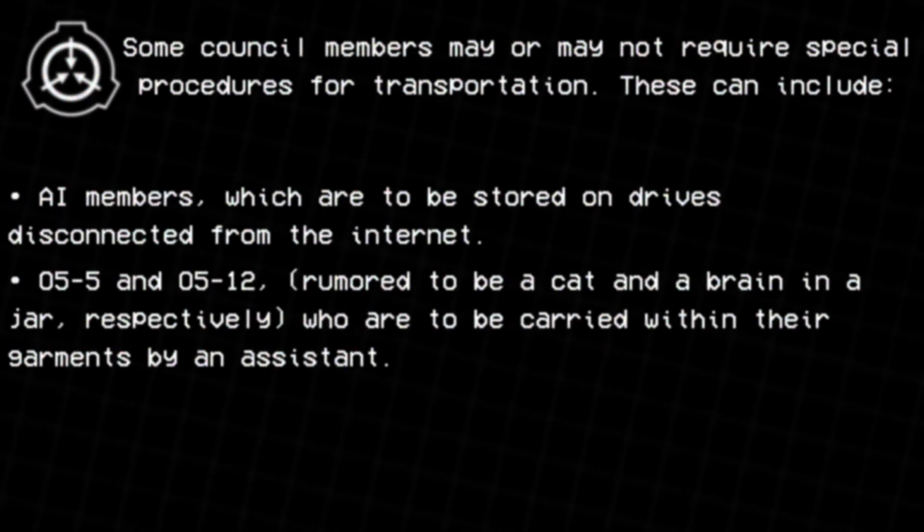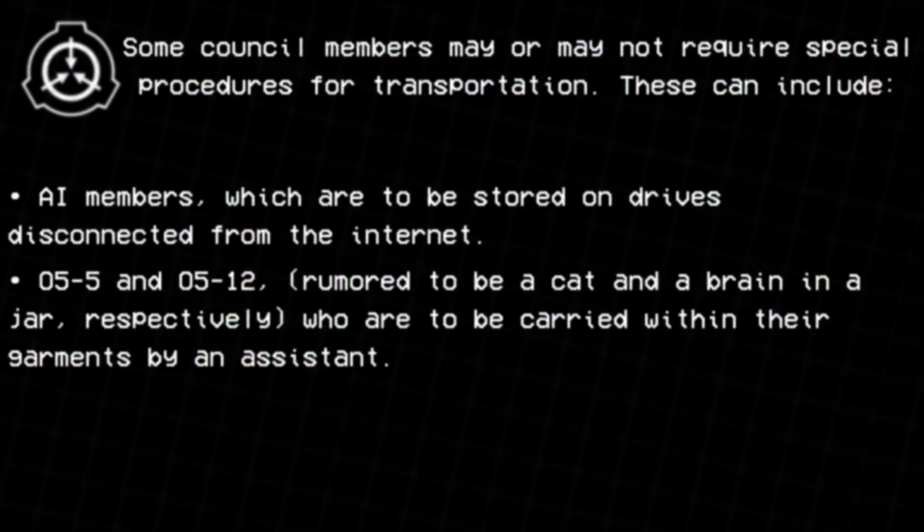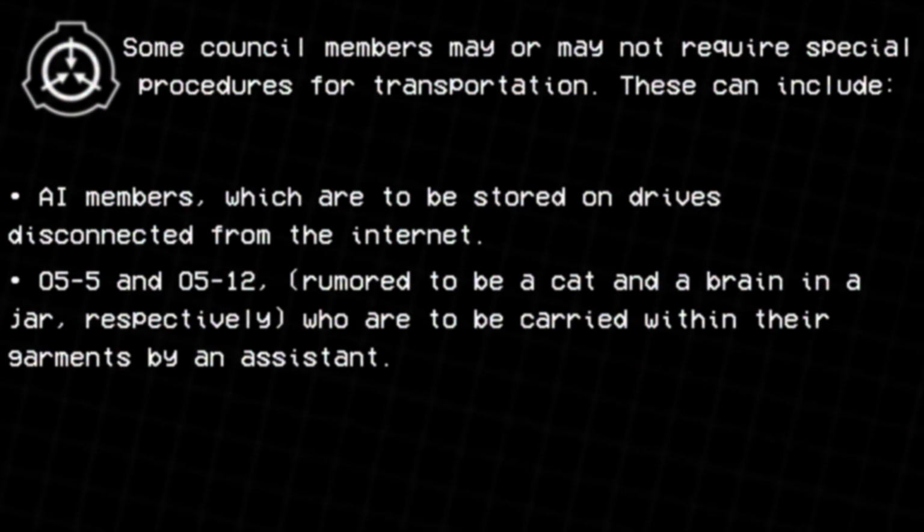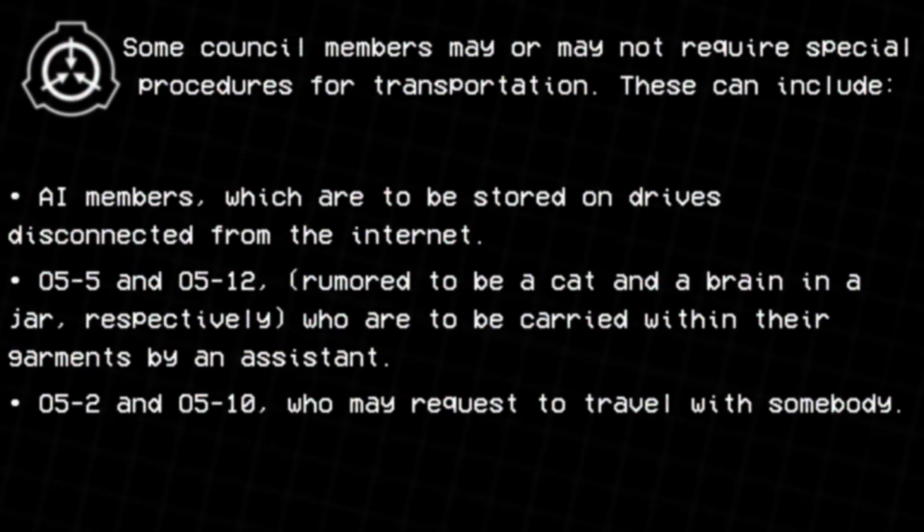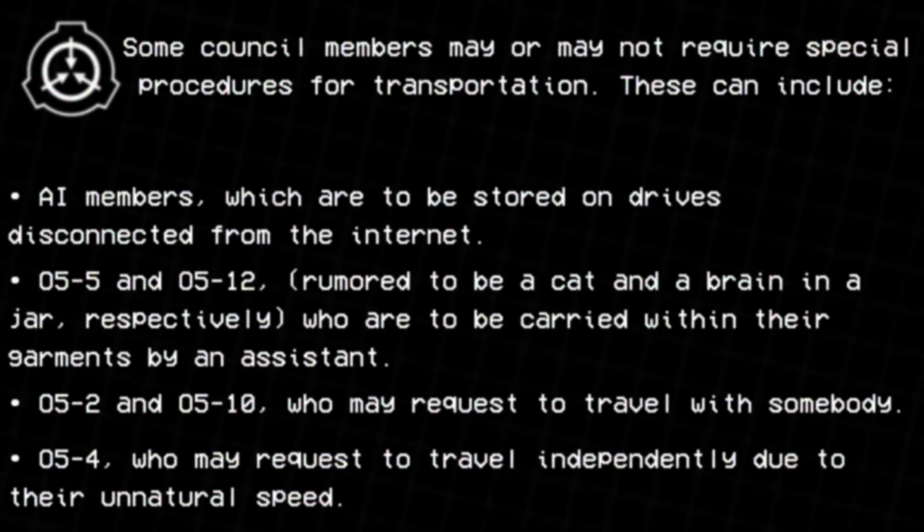O5-5 and O5-12, rumored to be a cat and a brain in a jar, respectively, are to be carried within their garments by an assistant. O5-2 and O5-10 may request to travel with somebody. O5-4 may request to travel independently due to their unnatural speed.